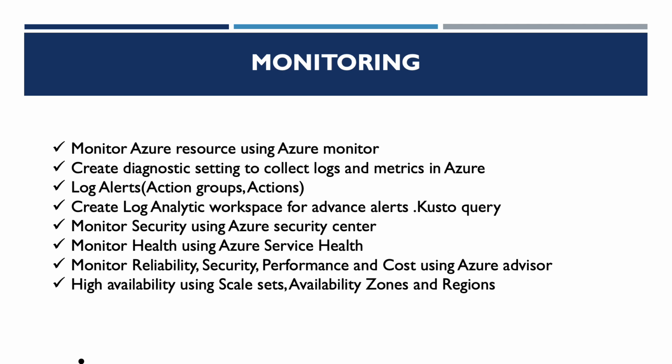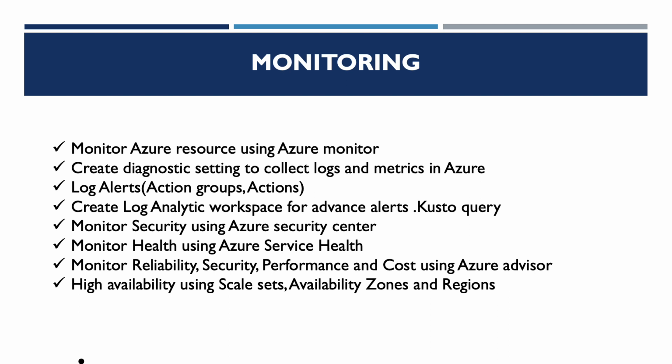Similarly, high availability can be achieved using scale sets, availability zones, or regions. Scale sets we can implement within a particular data center, and similarly availability zones within a particular Azure region.